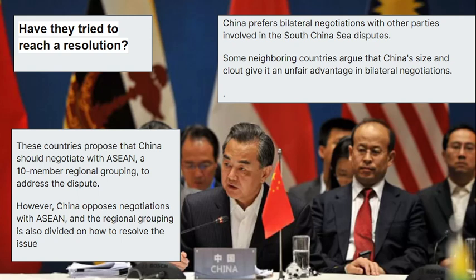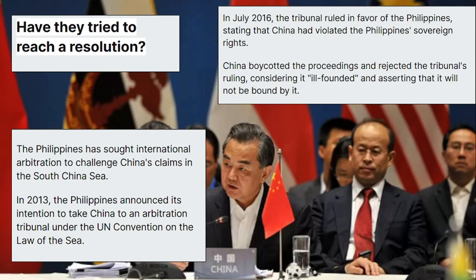Even some countries have argued that China should negotiate with ASEAN, the Association of Southeast Asian Nations, a 10-member regional grouping, but China is opposing this. The Philippines government has sought international arbitration under the United Nations Convention on the Law of the Sea, which settles maritime disputes between nations over boundaries. But China boycotted the proceedings. So this is what is happening currently.